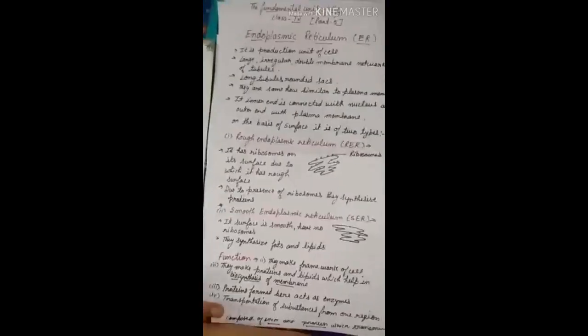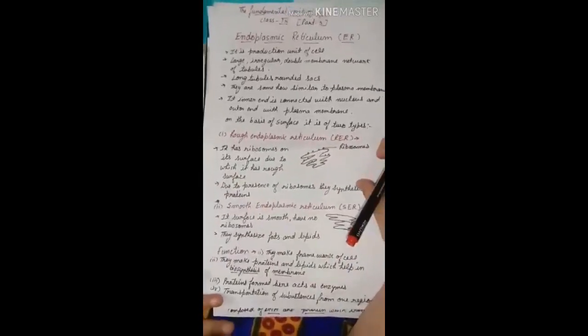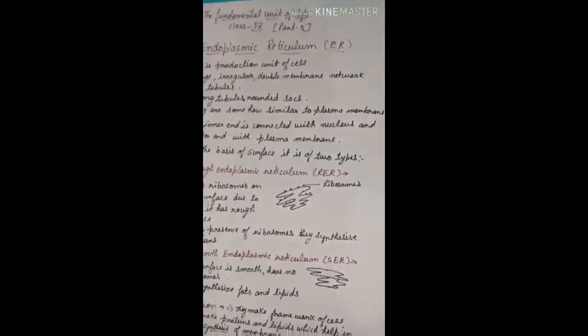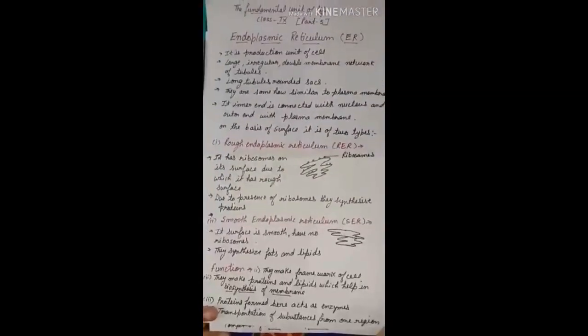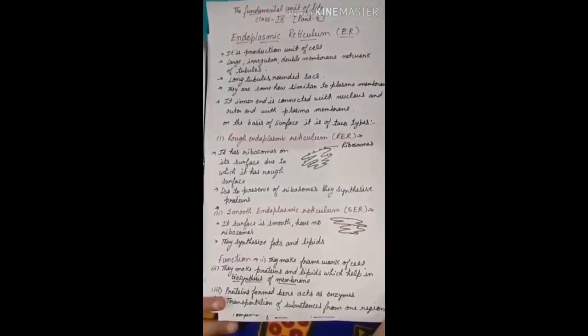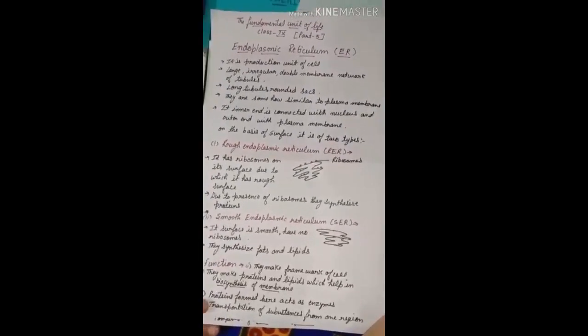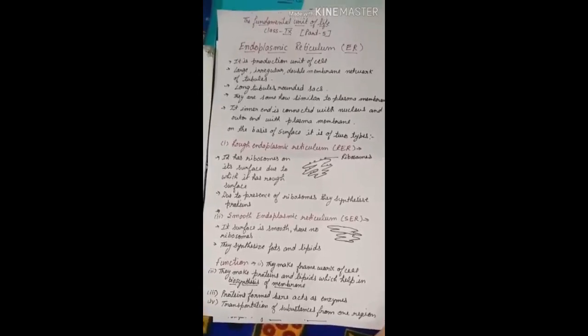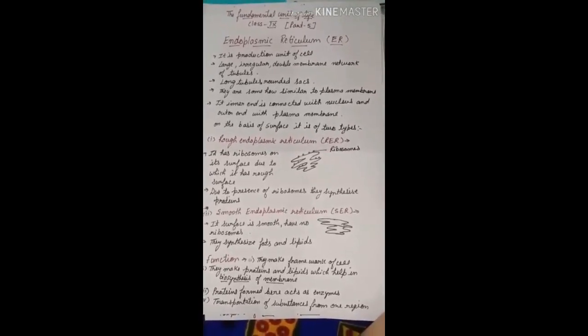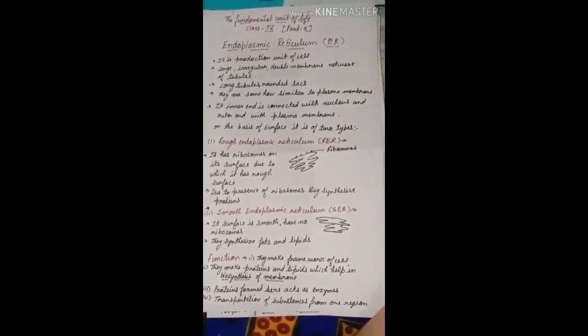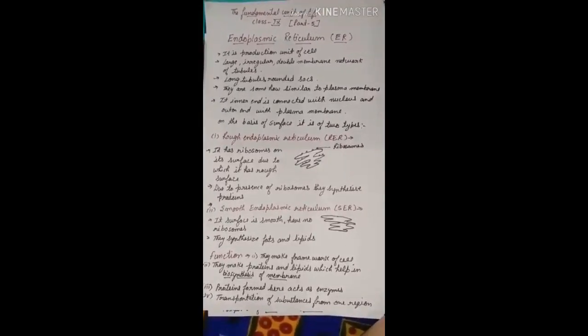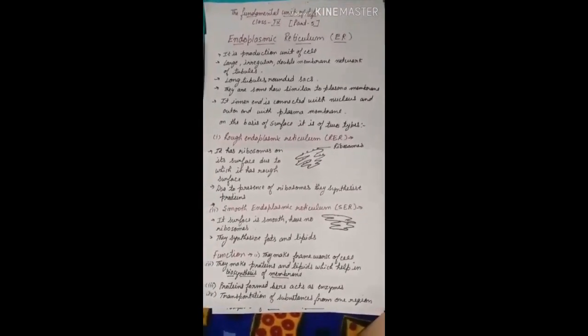In the previous classes we were discussing the cell structure, and we discussed many parts of the cell, such as the plasma membrane, nucleus and mitochondria. I hope that you all understood all the topics discussed in the previous classes. Now today we are going to start a new topic of the same chapter, a new organelle of the cell, the endoplasmic reticulum.